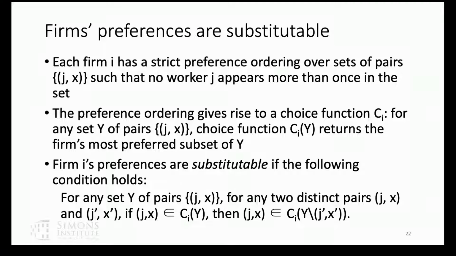Maybe the easiest way to see complements is by looking at the contrapositive, the refusal functions. If JX isn't included when J prime X prime isn't available, then you don't suddenly start choosing them when JX becomes available.